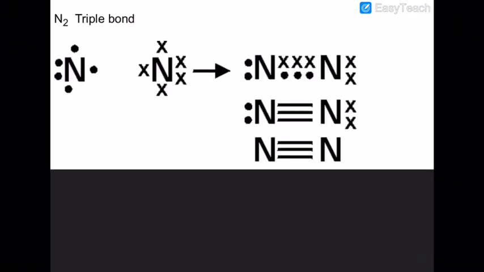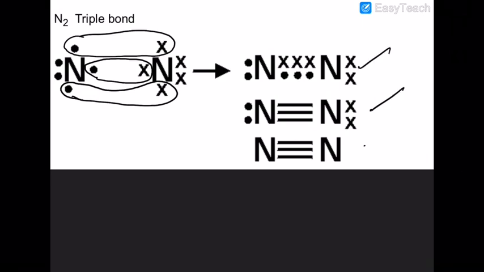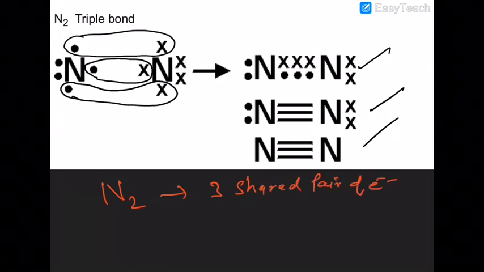Look at that. In nitrogen also, this is the first bond, that is the second bond, and that is the third bond. So 3 sigma bonds are formed. So in the case of N2, what happens? In the case of N2, there are how many? 3 shared pairs of electrons. 3 shared pairs of electrons are present.